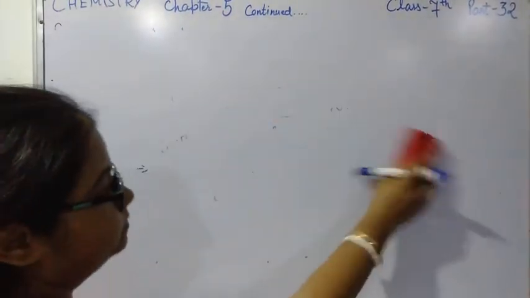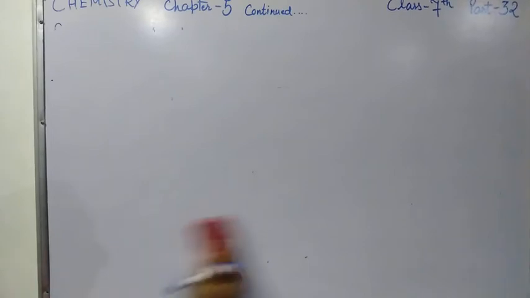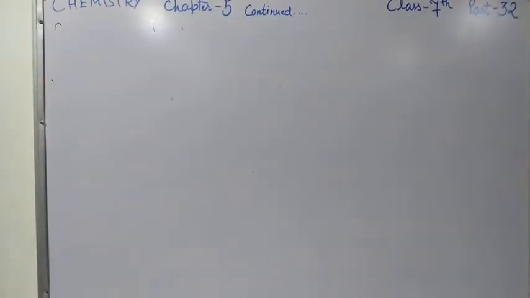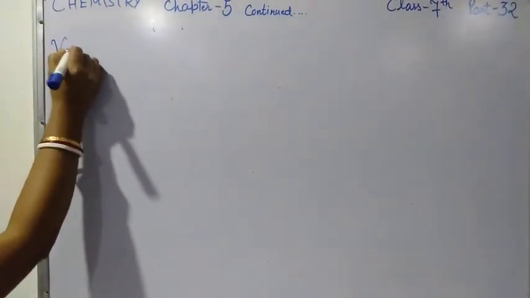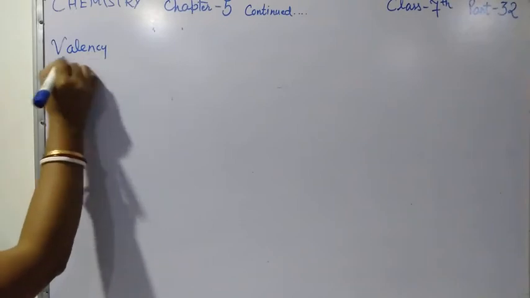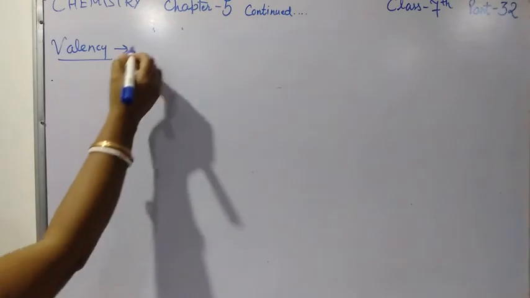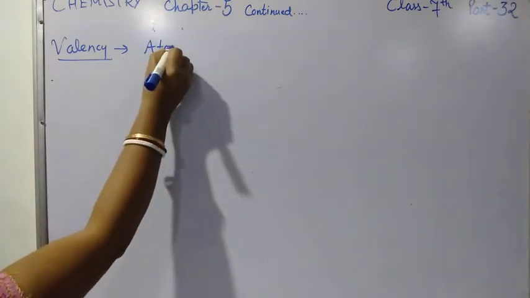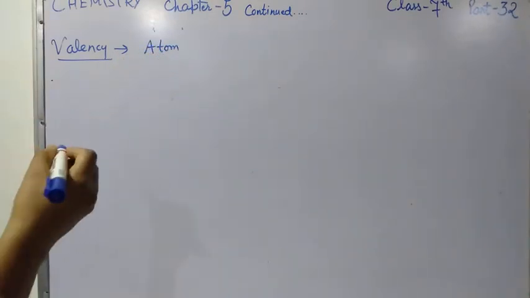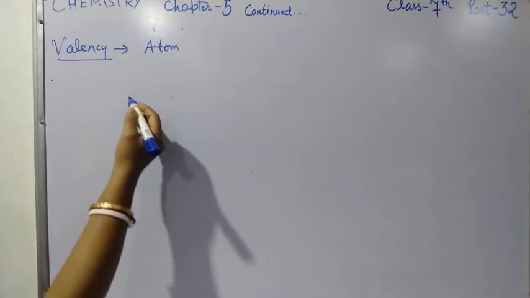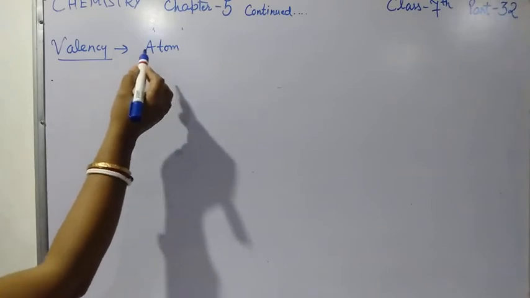Now you have to listen about valency. The second topic is valency. So valency is the combining capacity of an atom. An atom, how much it can combine. That is called the valency of an element.